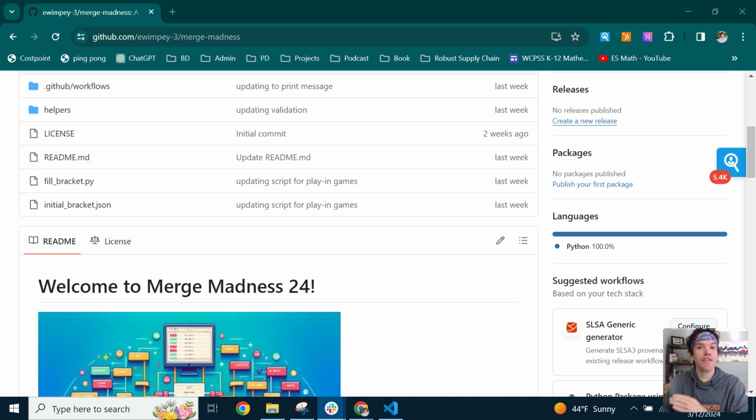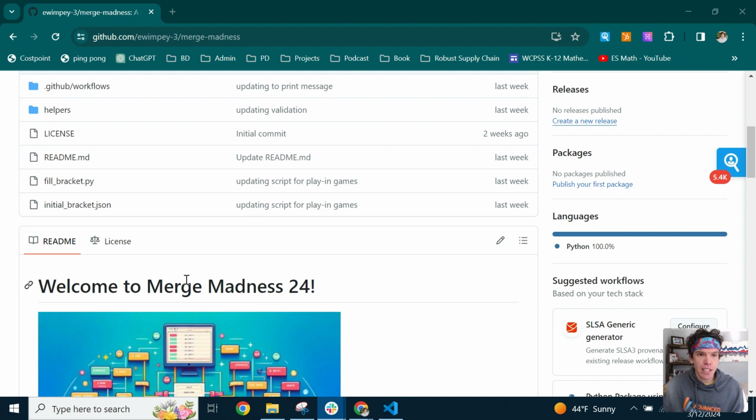Congratulations, you've successfully submitted your Merge Madness bracket predictions. Unfortunately, after the first round, it looks like the team that you picked to win it all has already been upset. So, Merge Madness is exactly like it sounds. We're going to merge other brackets into our own.